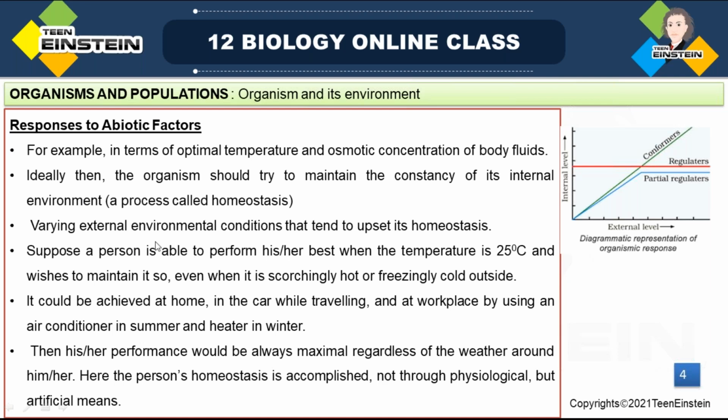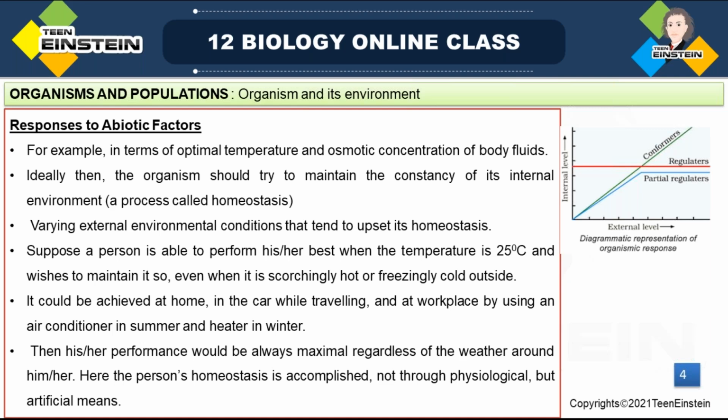We have already said that the external environmental conditions will be continuously varying, which makes it difficult to achieve homeostasis. Still, the body will try to maintain that homeostasis.